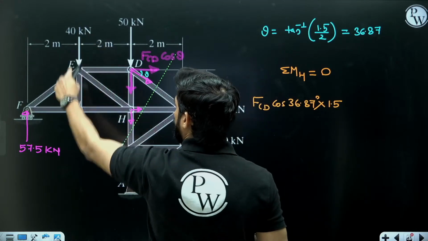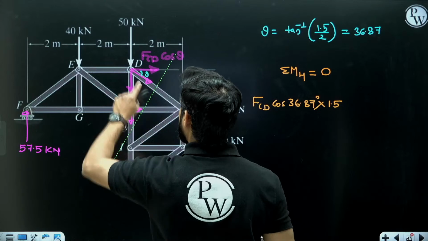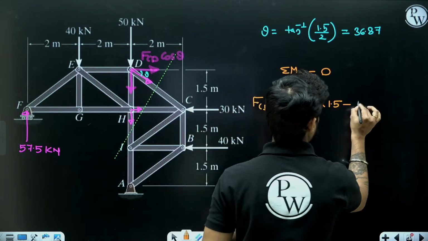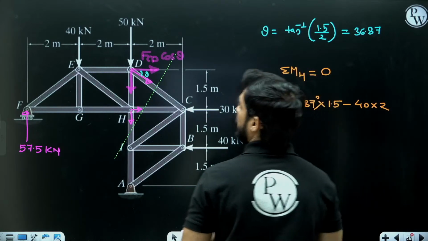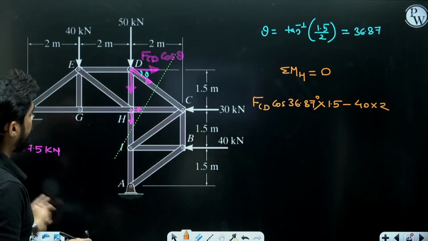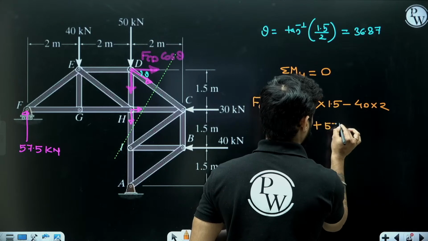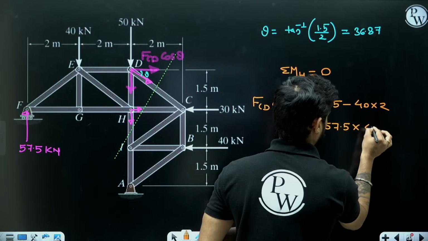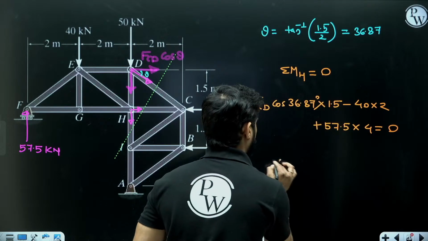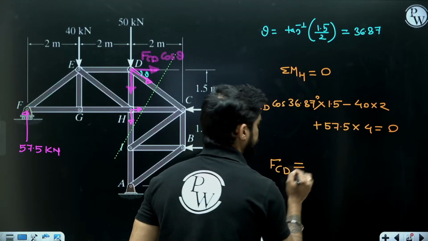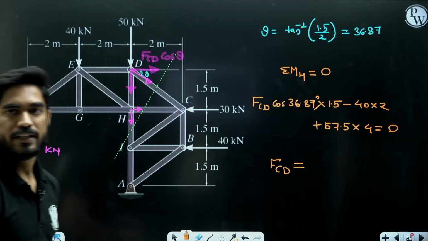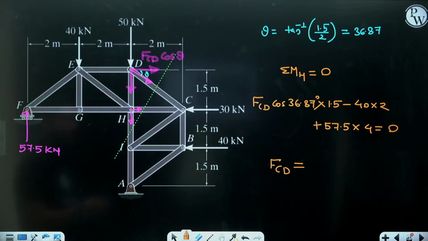Then I will get moment of this 40 kilonewton anti-clockwise. And I will get moment of 57.5, this will be clockwise. So from here I will get FCD. So what is the value of FCD that you guys are getting?